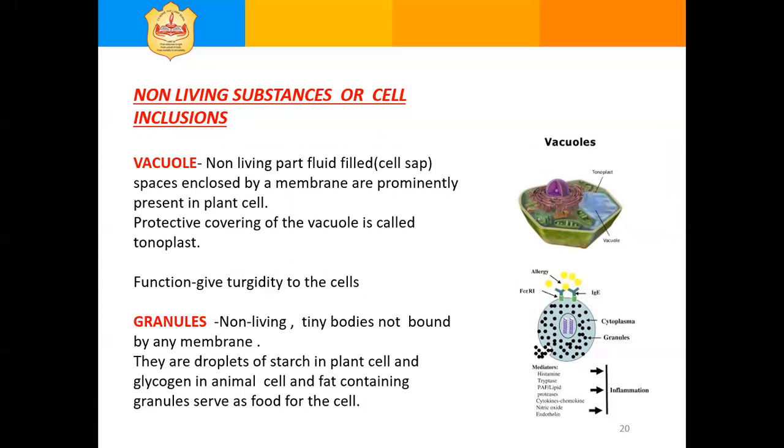The presence of a large vacuole is one of the characteristic features of the plant cell. In animal cells, vacuoles are absent. If present, they are small and temporary. Vacuoles help to maintain the osmotic pressure in a cell and also give turgidity and rigidity to the cells.